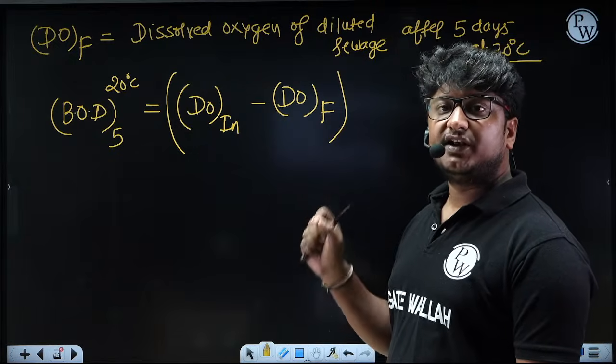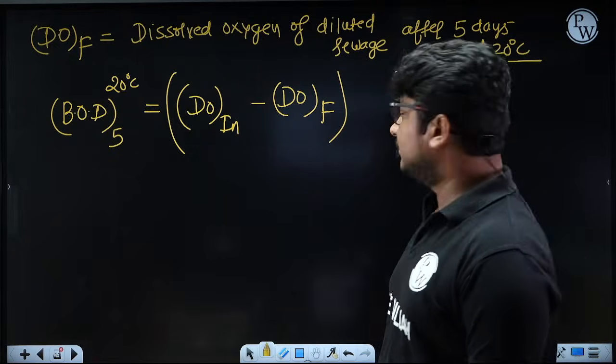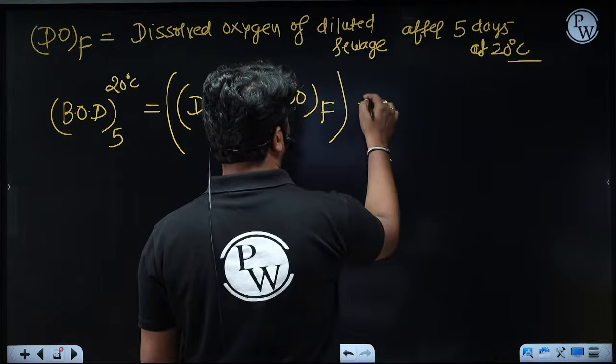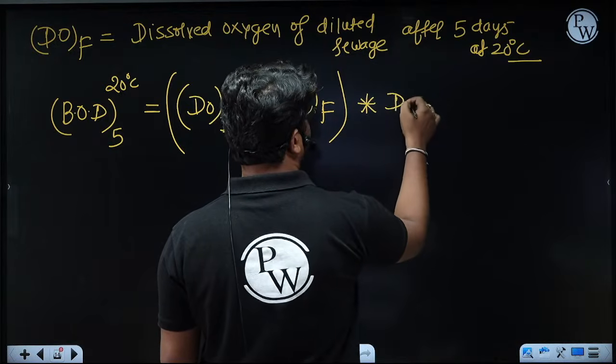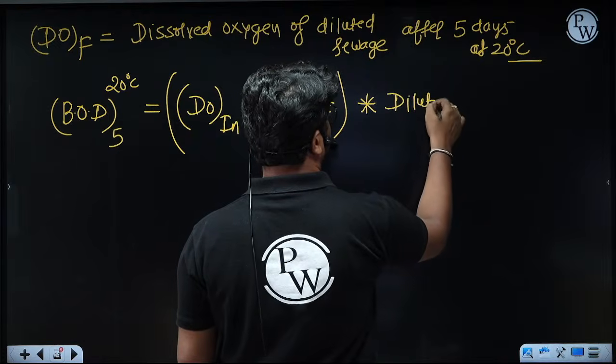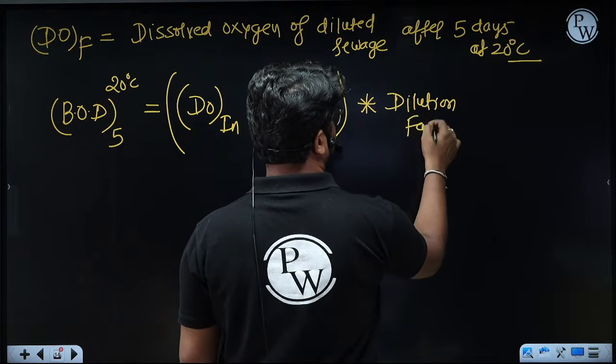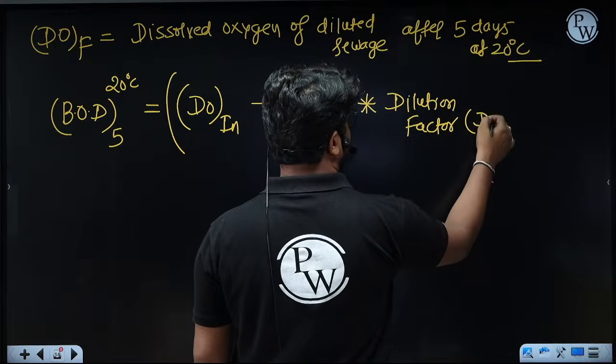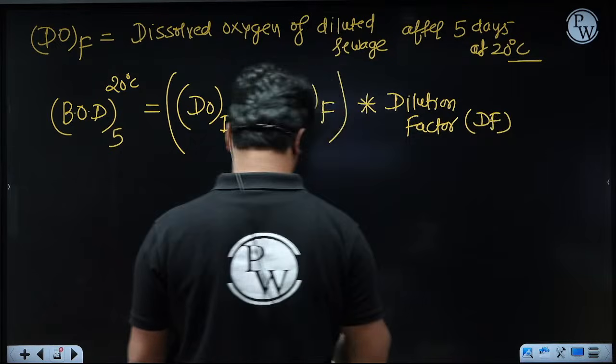You want to find the BOD for the original sample. For that reason, you multiply by the dilution factor, in short DF.